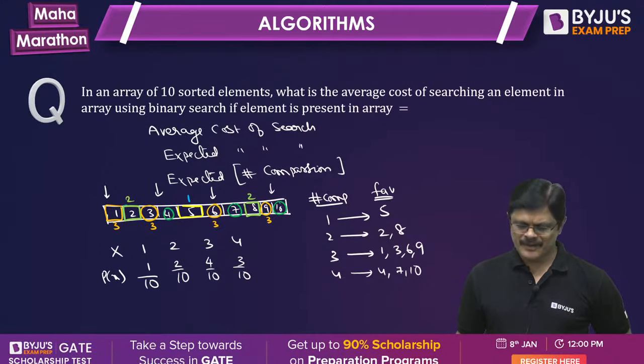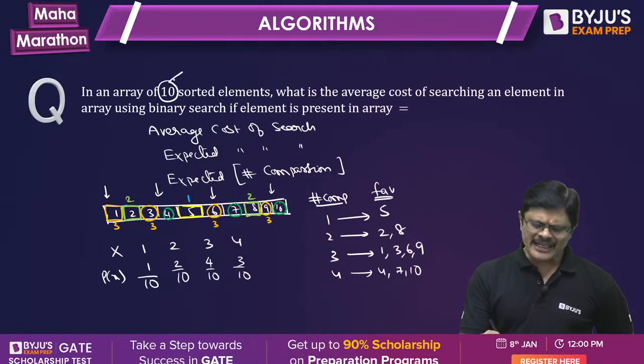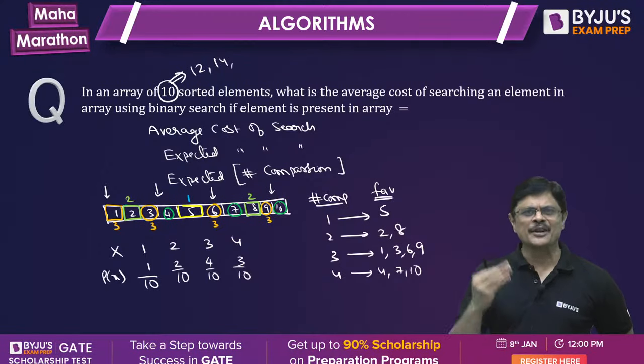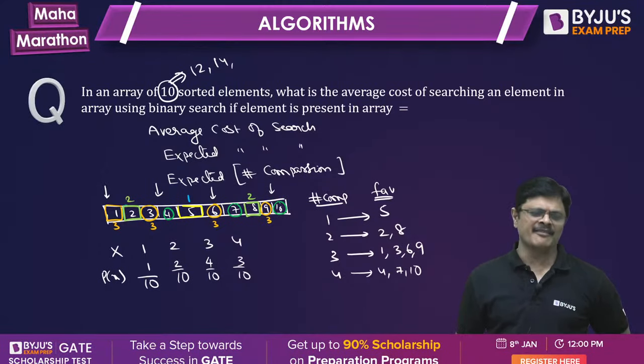Hope you understand. So what I want you to do is try this problem with different numbers, like 12, 14, 16. Any odd number also you can try, sir. Try with different numbers, then you can fix this particular idea. Next time, whenever you see this problem, you will not make a mistake here.